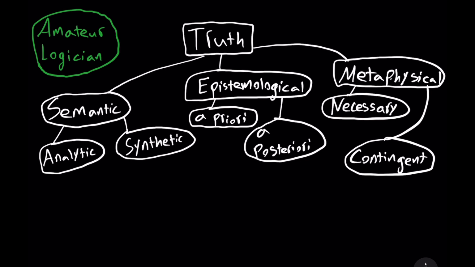Finally, consider that the essential properties of things have a necessity to them. We've considered that water is H2O. But we can also think about you or me as being human and having properties that make us human. There's a necessity to those properties, even though we are contingent beings that might never have been born. So there you have it. There are 3 kinds of truth. In contemporary analytical philosophy, we consider semantic truths, epistemological truths, and metaphysical truths.